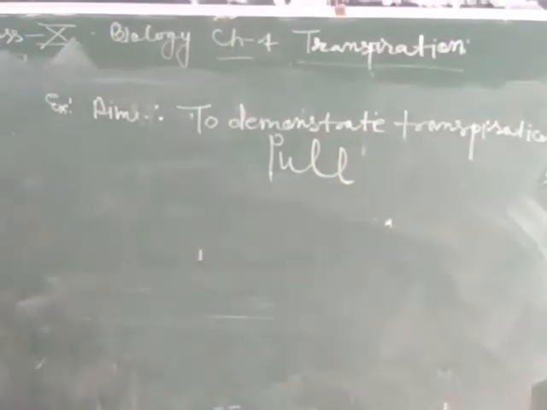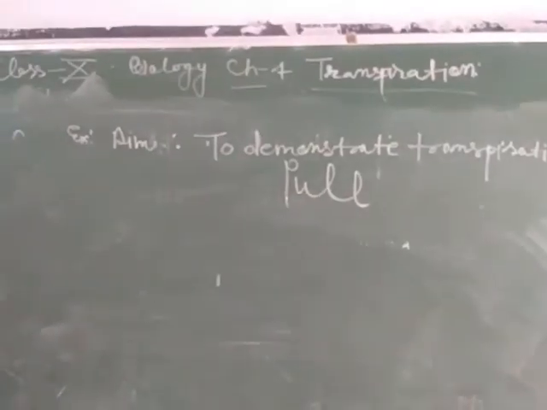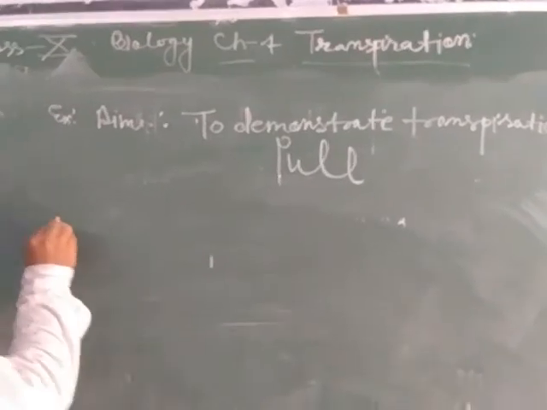For carrying out this experiment, we have to take a beaker.